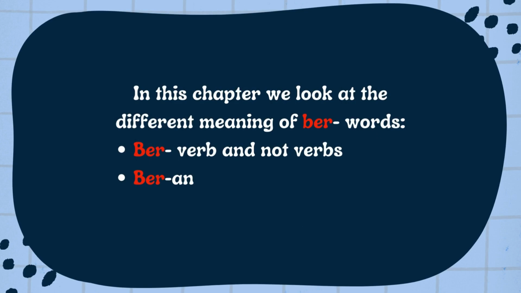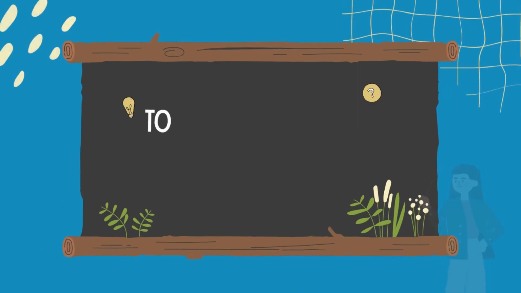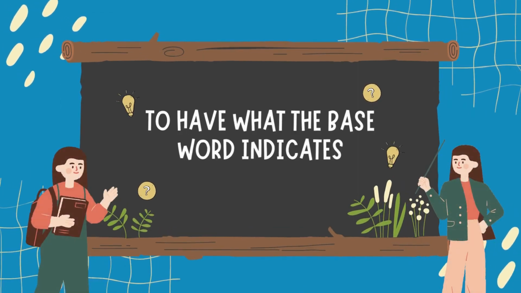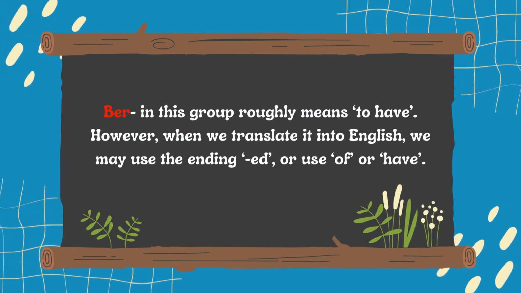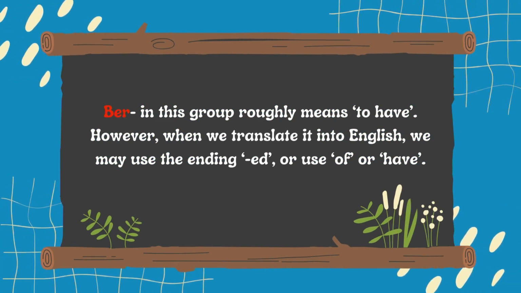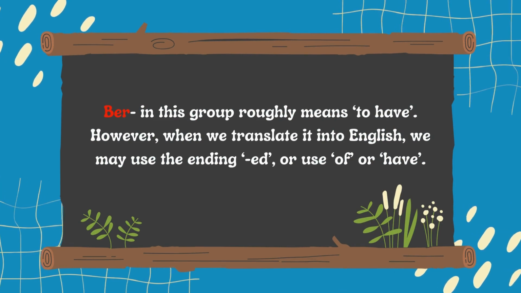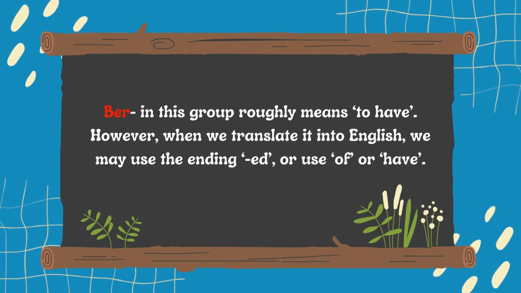In this chapter we look at the different meanings of ber words. Ber, verb and not verbs. Ber: to have what the base word indicates. This group roughly means to have. However, when we translate it into English, we may use the ending -ed or use of or have.